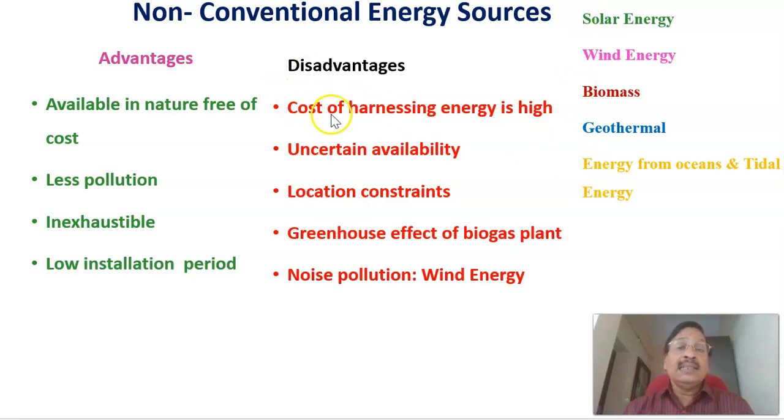The disadvantages are that the cost of harnessing energy is high and availability is uncertain, especially wind and solar. There is also location constraint, greenhouse effect of biogas plants, and noise pollution, especially from wind energy. But of course, there are a lot of advantages, and nowadays more solar and wind power generation units are coming up. Here we'll mainly concentrate on solar energy, and then we'll see wind energy also.